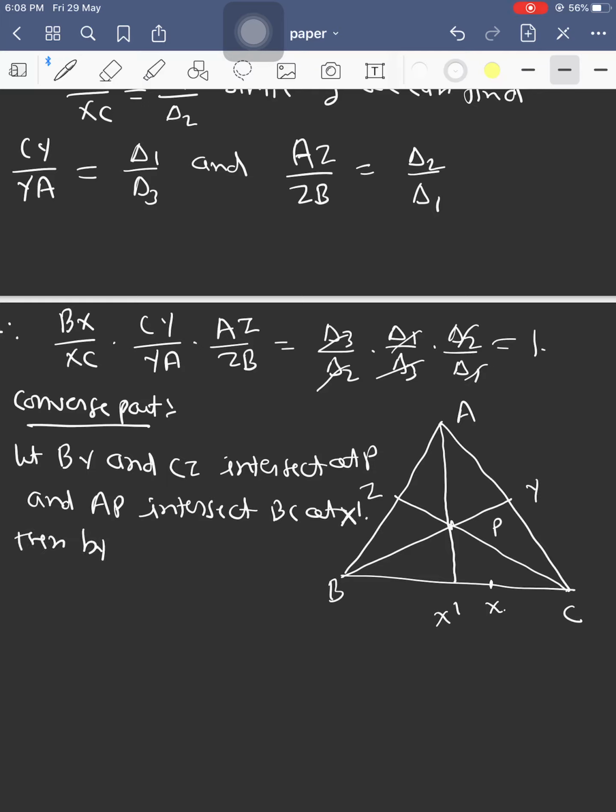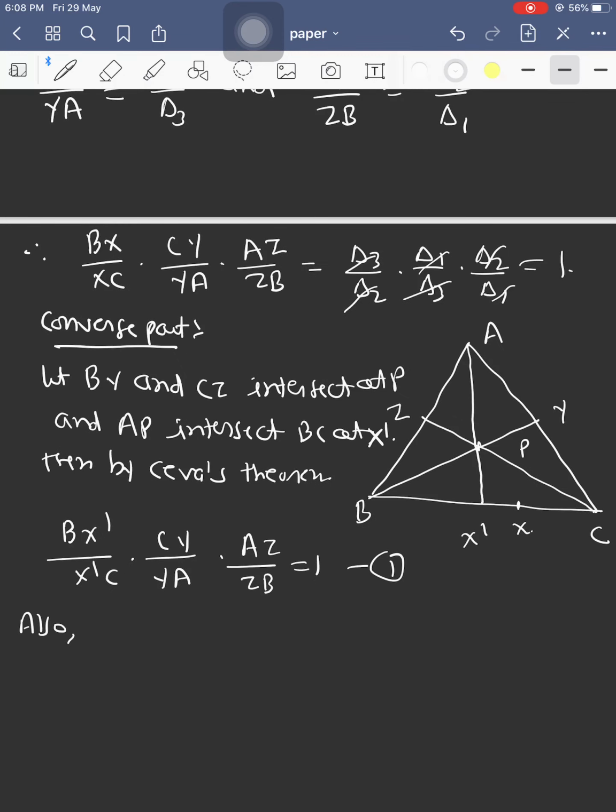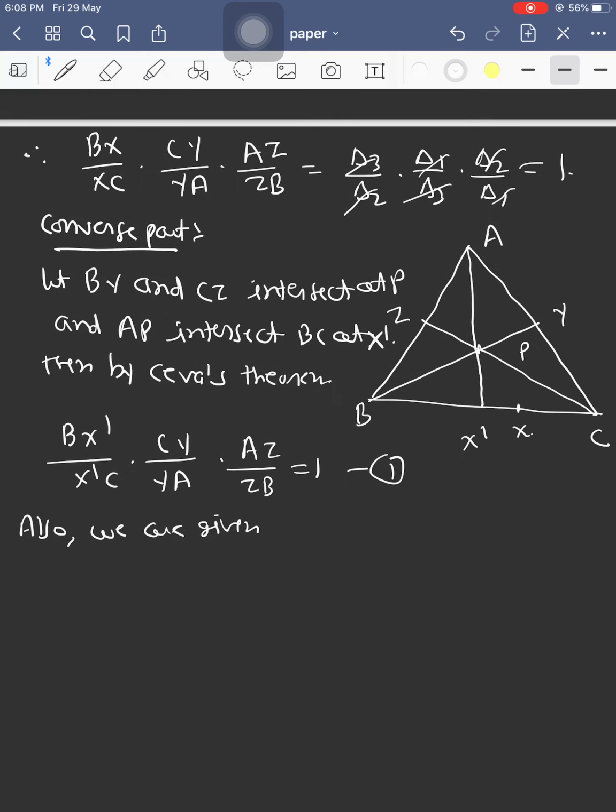Then by Ceva's theorem we can write BX dash upon X dash C into CY upon YA into AZ upon ZB equals 1. Also we are given BX upon XC into CY upon YA into AZ upon ZB equals 1.